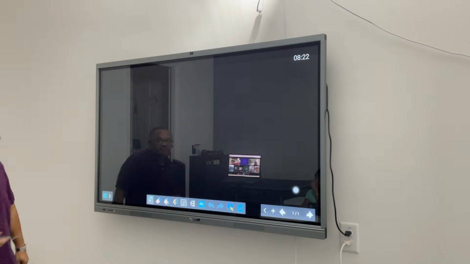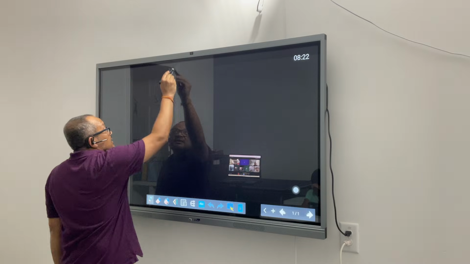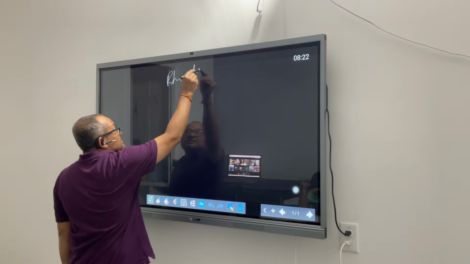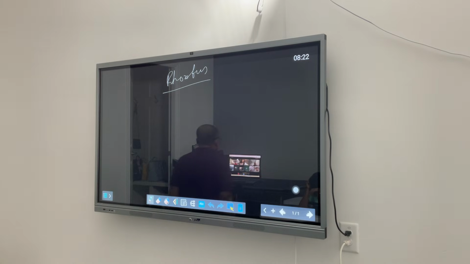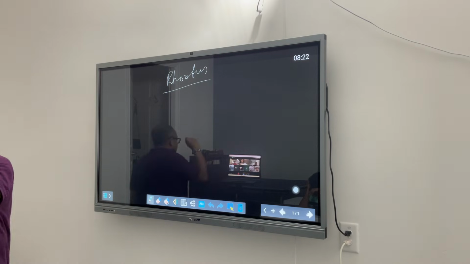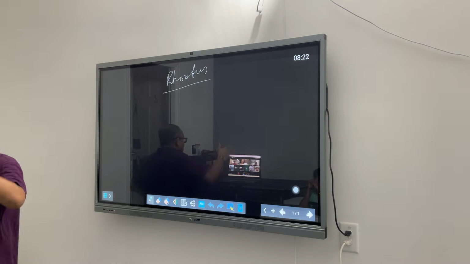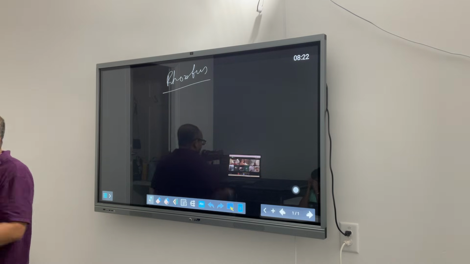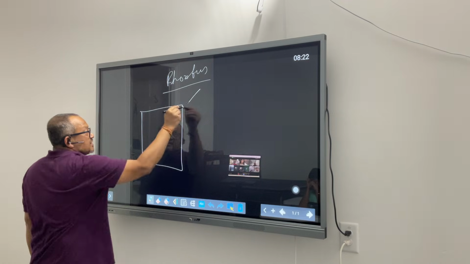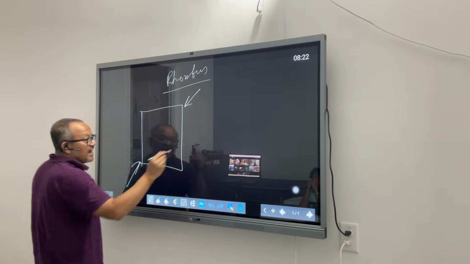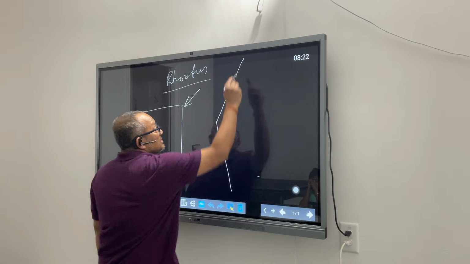Now, let's start with the rhombus. If somebody is trying to recall what a rhombus is, it is a quadrilateral formed by squeezing a square. You had a square, you squeeze it from 2 corners, and that made it look like this.